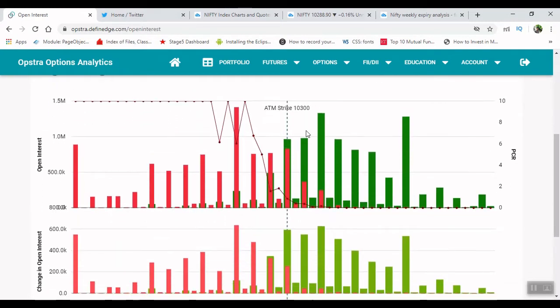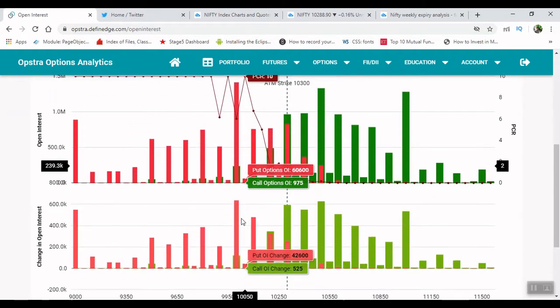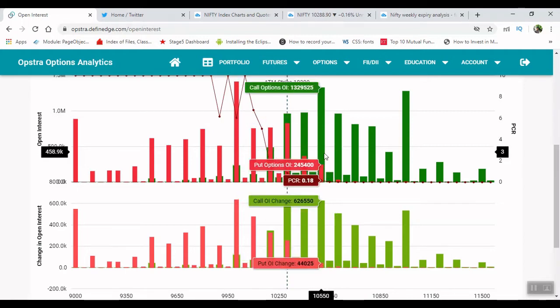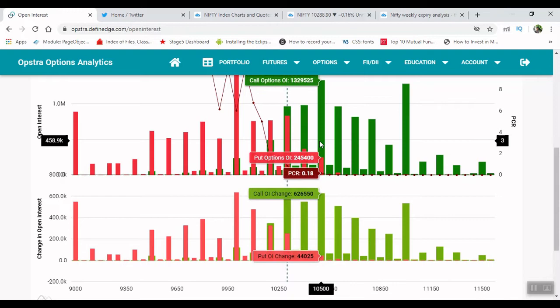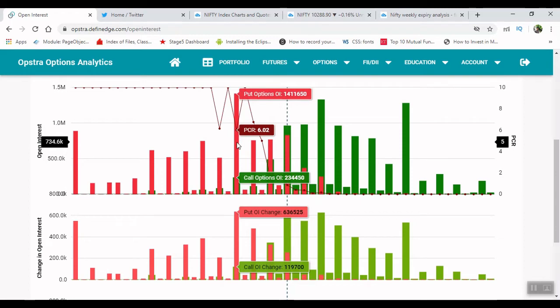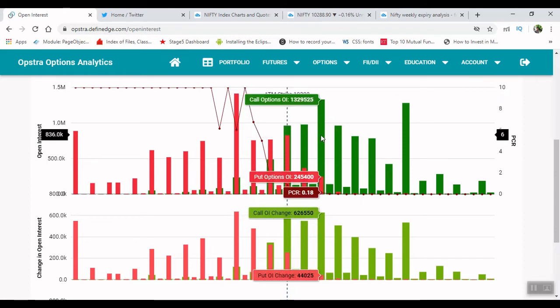After that we can have a look at the open interest. Here you can see that the put option strike price with the highest open interest is at the level of 10,000. The 10,000 strike has the most put options, and its put call ratio is at the level of 6, which might act as an immediate support for the current week. If you look at the call options, 10,500 has the most call option writing. So we can take 10,000 as a support and 10,500 as a resistance for this current week.